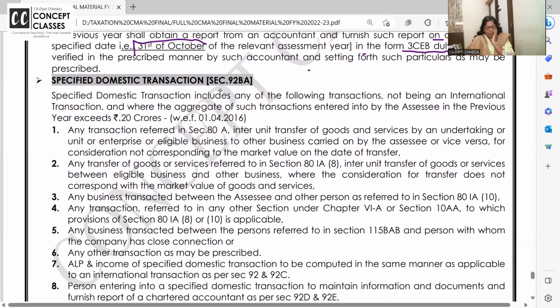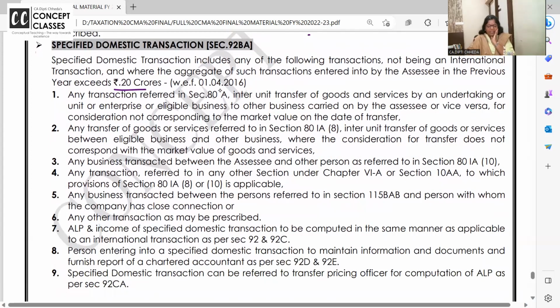But there are few specified domestic transactions wherein this is applicable. अब ये कैसे applicable होगा देखते हैं. Just a simple concept. Reading you should know, और limit याद रख लो MCQ के. Okay, I will contradict the very first condition.